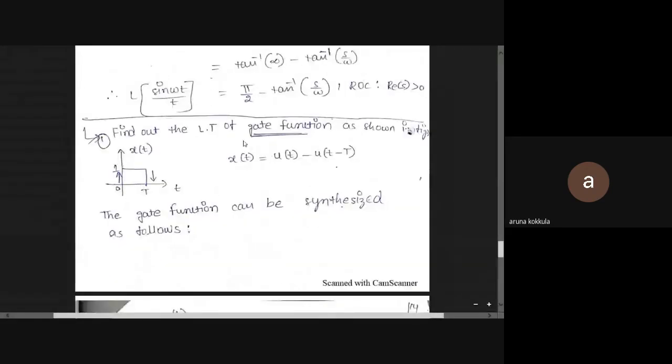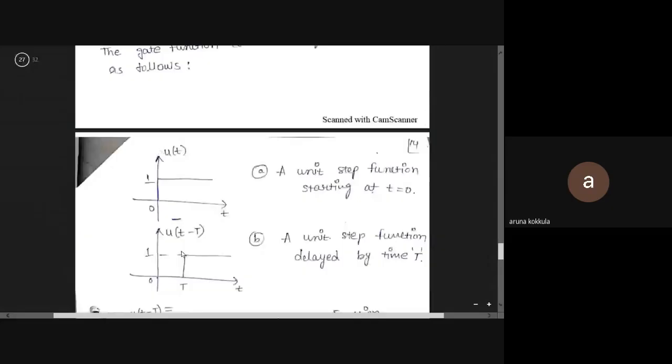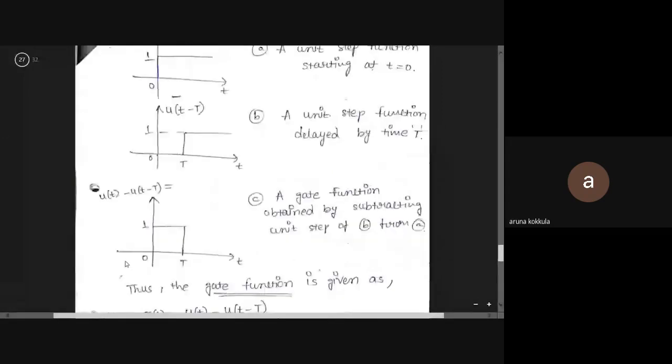Next, find out the Laplace transform of the gate function as shown in the figure. X of t is expressed mathematically, one for t between 0 and capital T. Gate function can be synthesized as follows: u of t minus u of t minus T. You are going to get a step signal which is delayed from 0 to T. Apply the Laplace transform: Laplace transform of u of t is 1 by s.